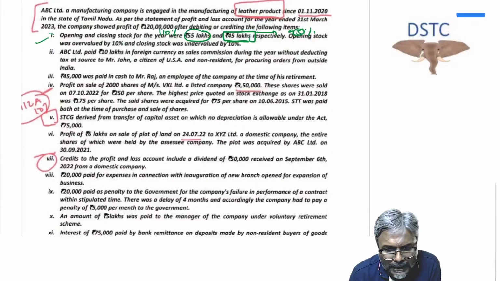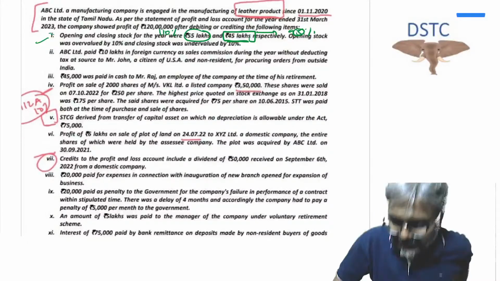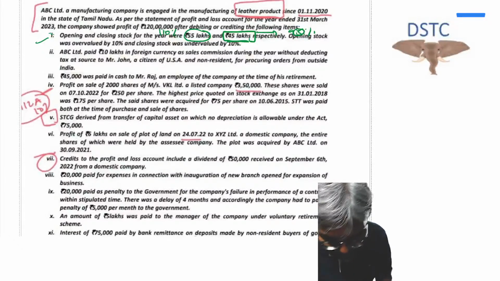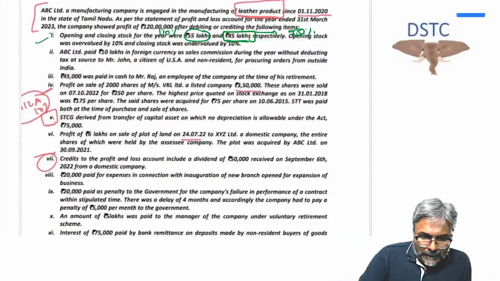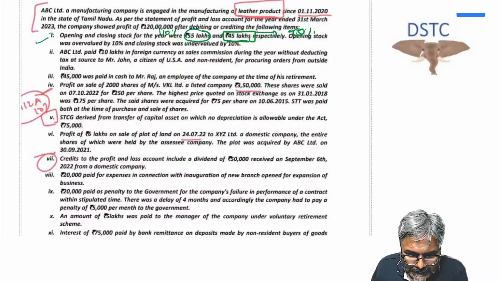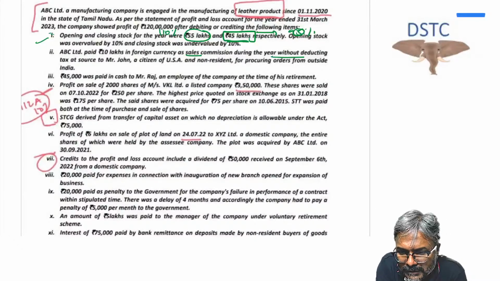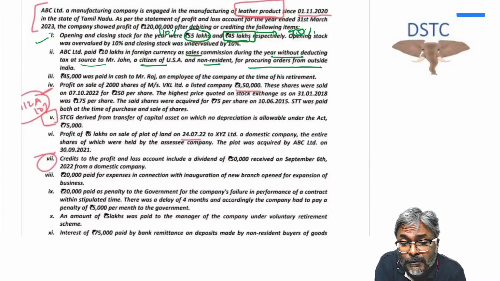ABC Limited paid rupees 10 lakhs in foreign currency as a sales commission during the year without deducting the tax at source to Mr. John, a citizen of USA and non-resident, for procuring orders from outside India.